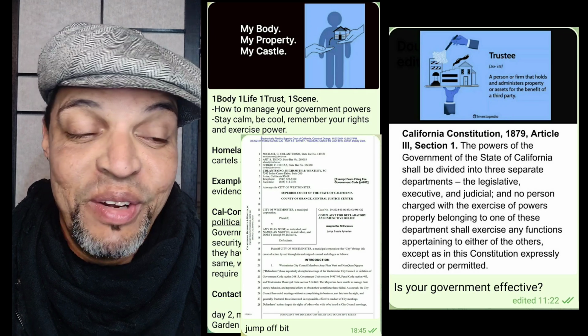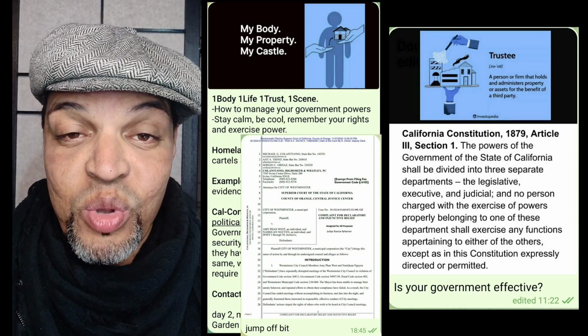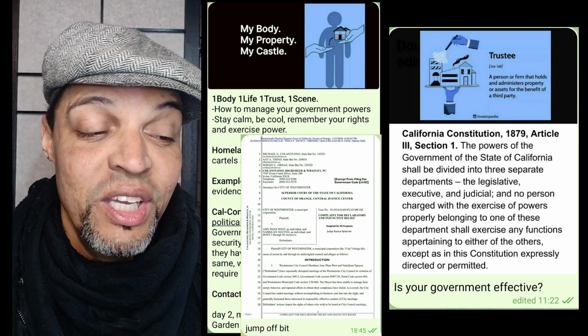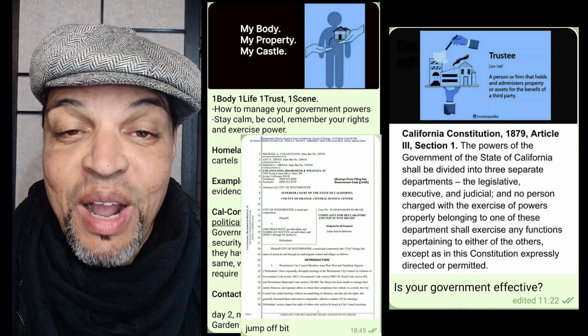A dummy like me can figure it out, okay? So when you want to manage your government powers, this is all you have to do. Stick to the script. You stay calm, you be cool, you remember your rights, and you exercise your power, okay?